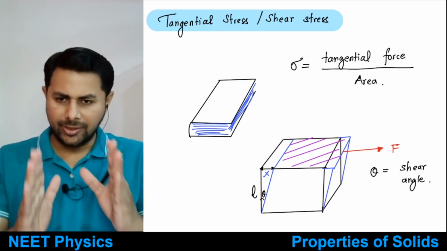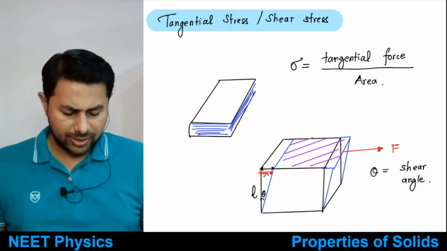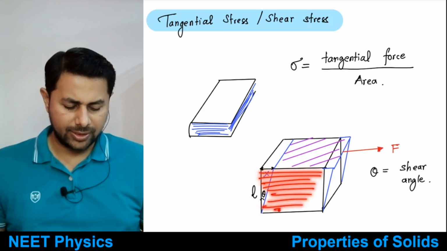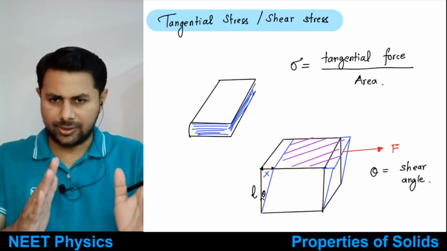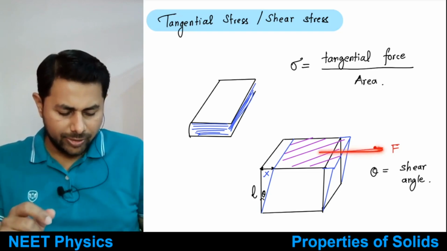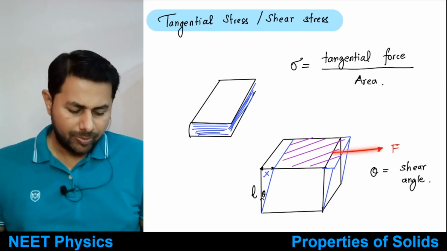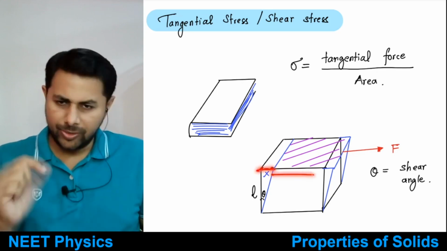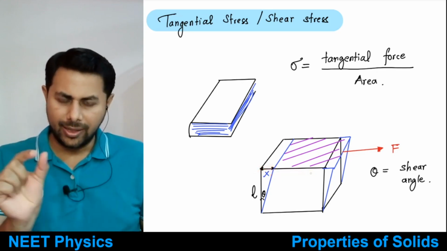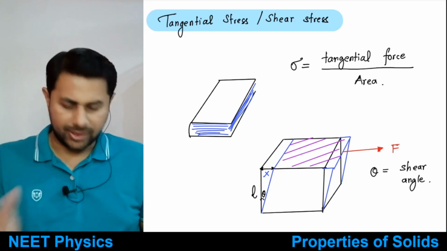So then what happens, you can consider different layers of the substance. Different layers get pulled by a different distance. The topmost layer gets pulled by a certain distance. The layer below that gets pulled by a little bit lesser distance.